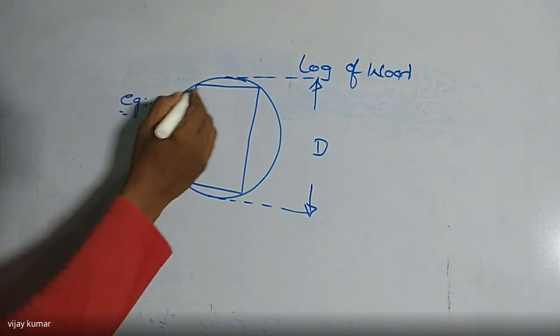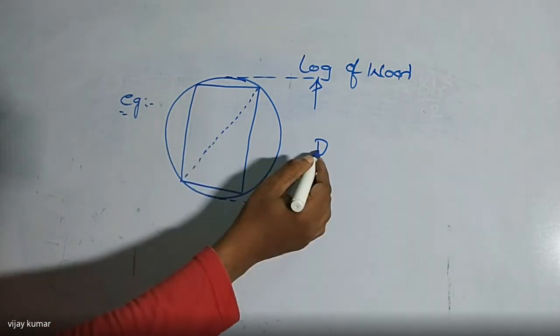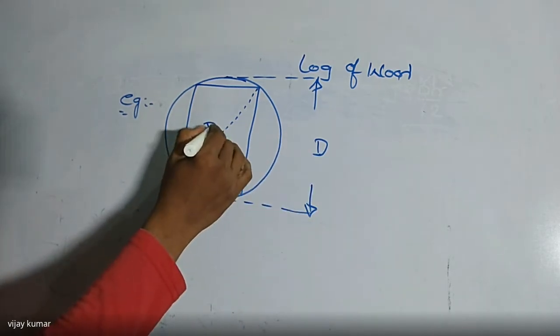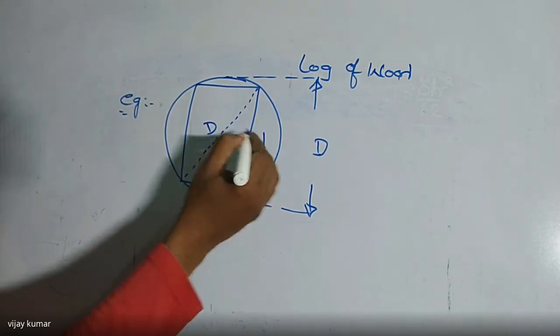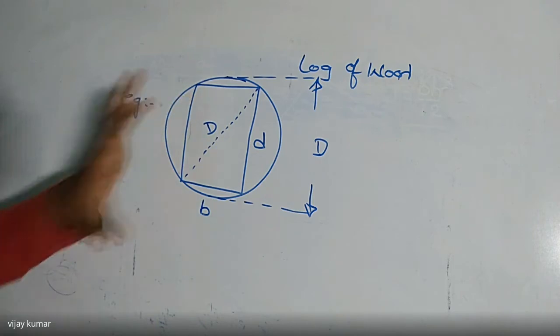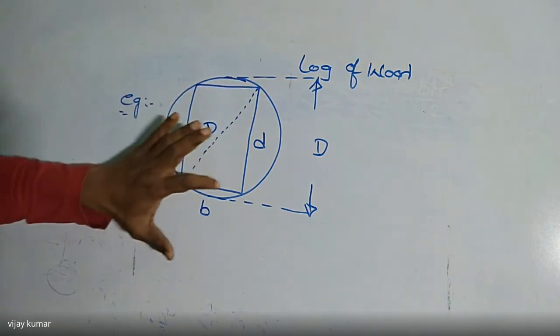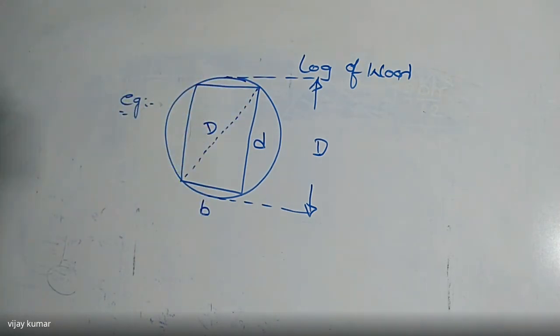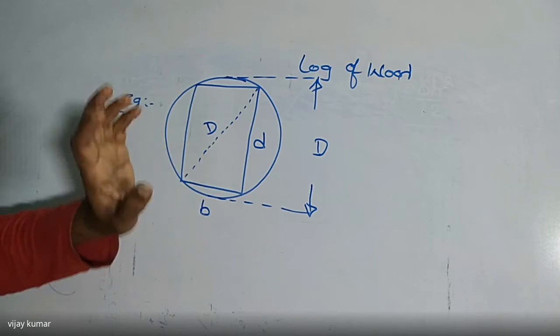So here, this is the diagonal of the rectangular section. The diagonal is equal to how much? Capital D here. And this one is the width of the rectangular section. This is the depth of the rectangular section. So this is the problem given. From the log of wood, a rectangular cross section is cut for maximum strength. I want to cut the rectangular cross section from the circular log of wood for maximum strength.